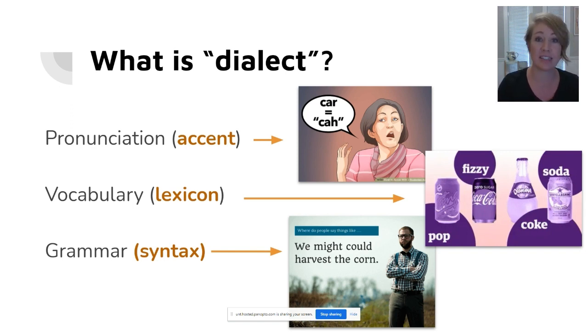So it also includes the lexicon or vocabulary of a language variety. So for example, in the US, some dialects say Coke, while others say pop or soda. This is an example of a lexical difference. Dialect also includes the syntax of a language, or what you might think of as grammar. For example, the double use of modal verbs in we might could harvest the corn. So the concept of dialect encompasses each of these features.